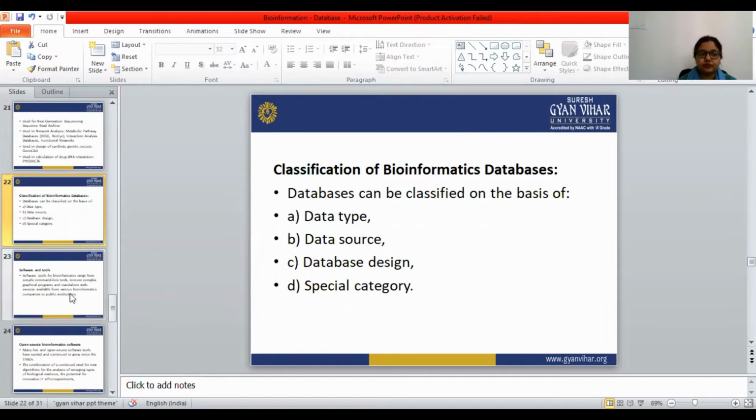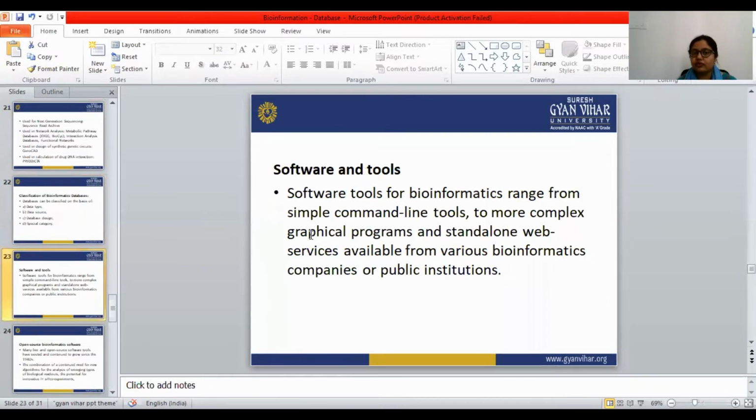Now, software and tools. Software tools for bioinformatics range from simple command line tools to more complex graphical programs, from the simple form to the complex form, and standalone web services available from various bioinformatics companies or public institutions.